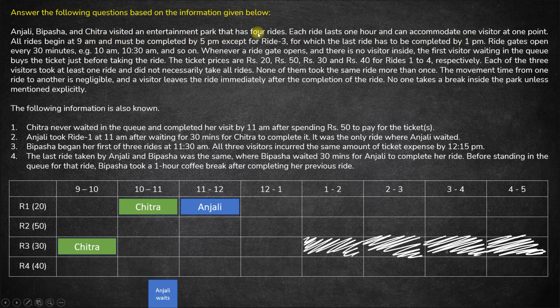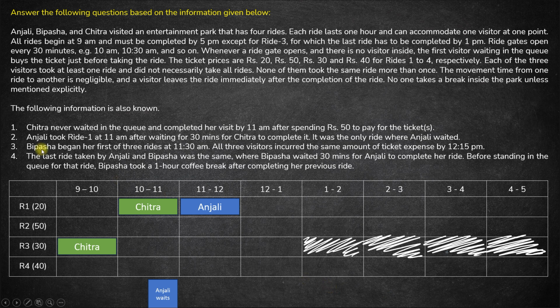It's given somewhere. Where is it given? Each ride lasts for 1 hour. So Chitra spent 50 rupees. Fine. Anjali spends 20 rupees on ride 1 from 11 to 12. Cool. So far so good. And it was the only ride where Anjali waited. Okay. So this is the only ride where Anjali waited, so Anjali will not wait for any other ride.